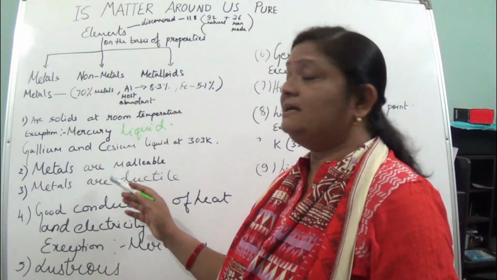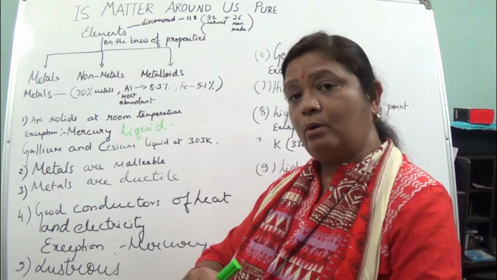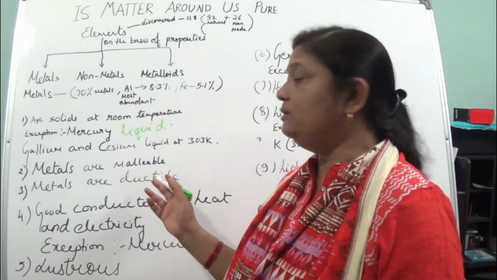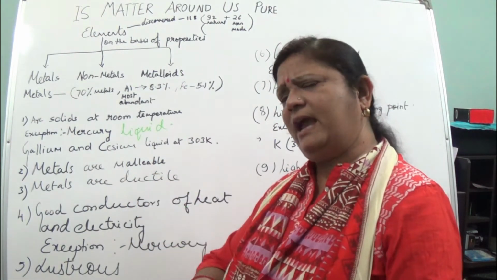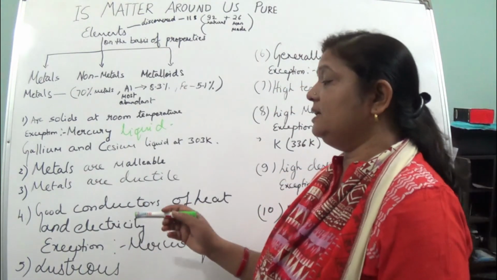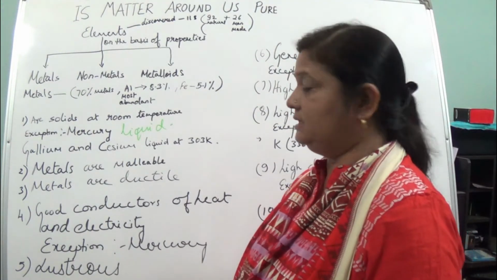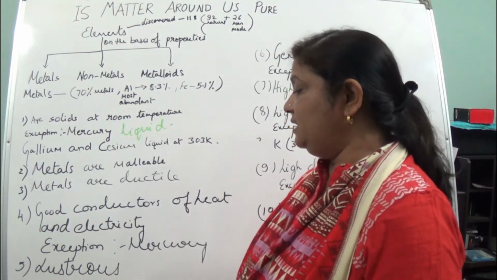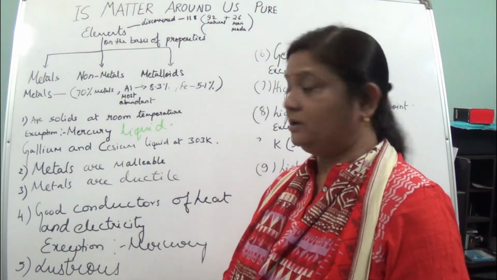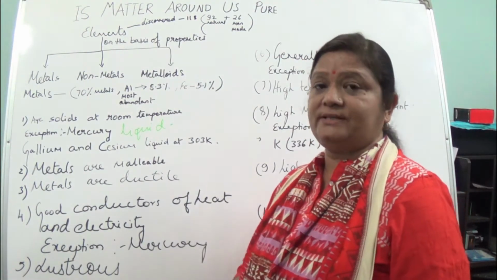Okay, metals are ductile. Ductile means what? Ductile means it can be drawn into wires, like you can say about gold, aluminium, copper. You can see they can be made to form what? Wires. Okay, they are good conductors of heat and electricity. These metals are good conductors of electricity and heat, but here also exception is there of mercury, which is not a good conductor of what? Heat and electricity.